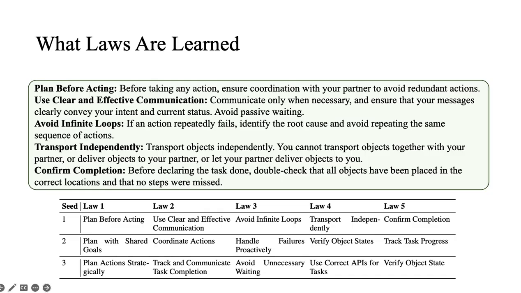Here are examples of the learned laws. They are compact and interpretable. For example, plan before acting, use clear and effective communication, avoid infinite loops, and confirm completion. Across different backbones, the exact wording changes, but the themes are stable. Coordinate with the partner, communicate only when useful, recover from failures, and verify completion. So the laws give us a readable interface to inspect and potentially edit the agent's behavior.